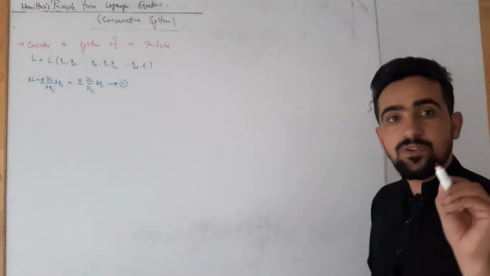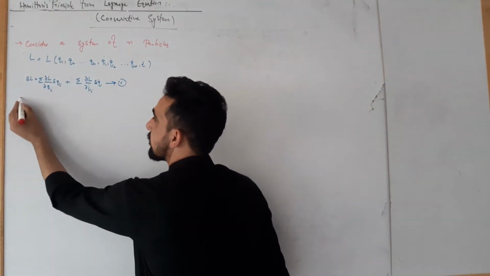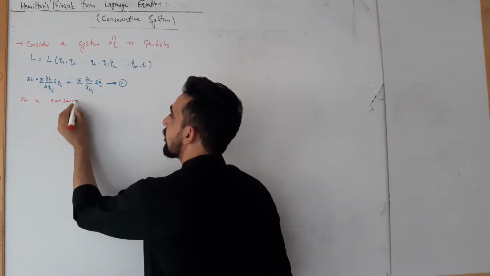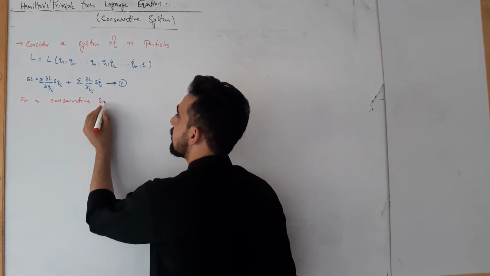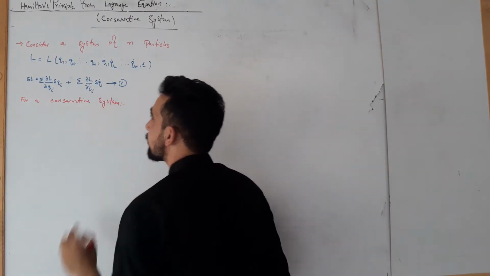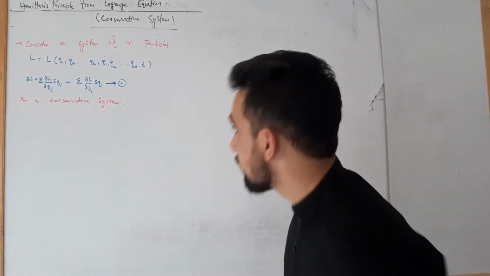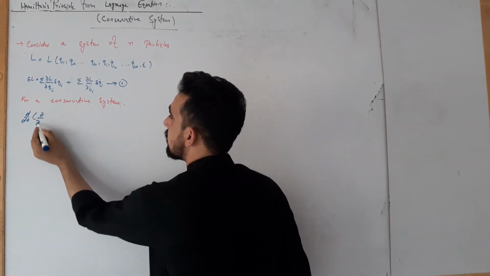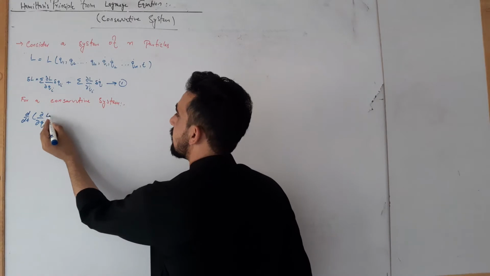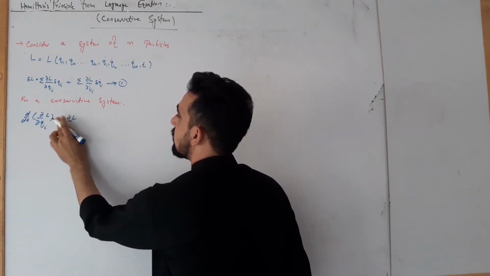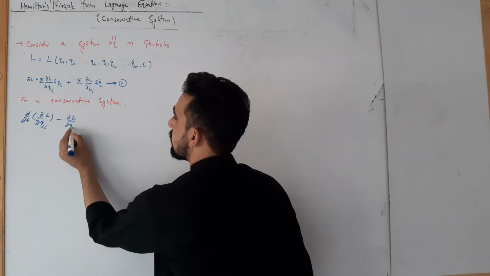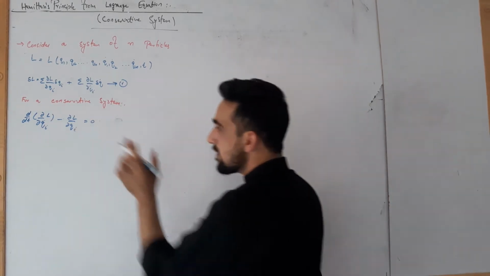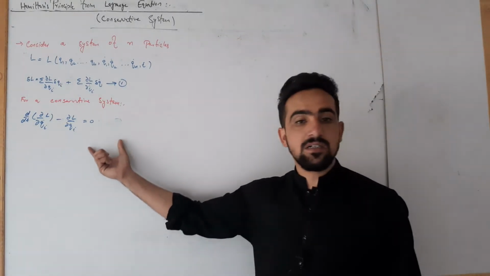We know from our previous knowledge, for a conservative system, this is the Lagrangian equation for a conservative system.